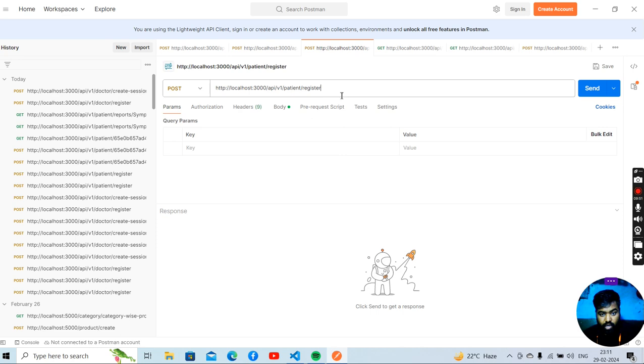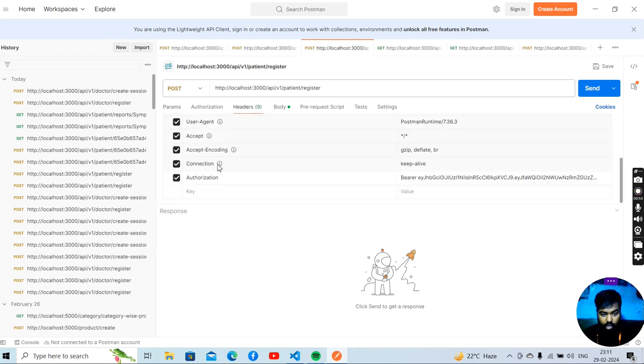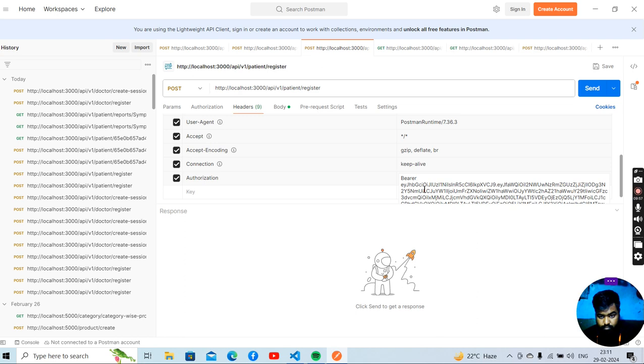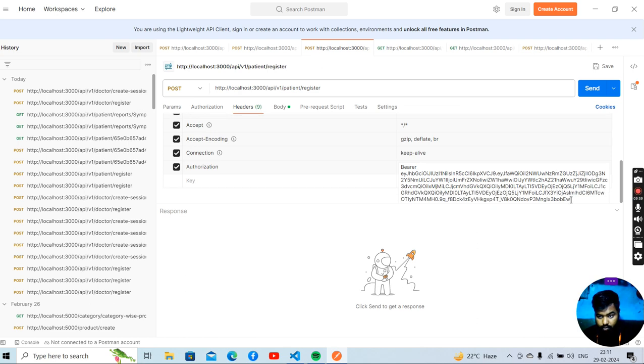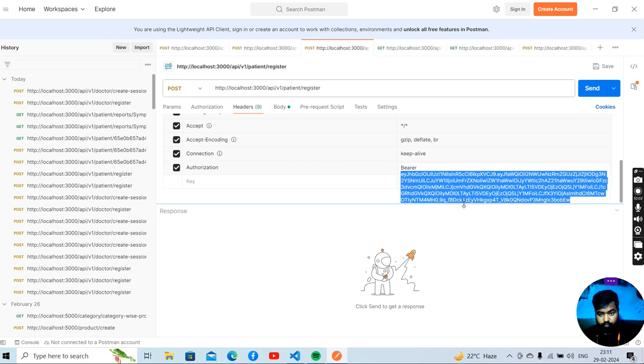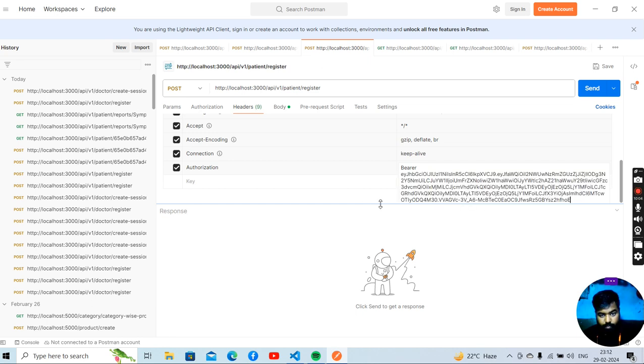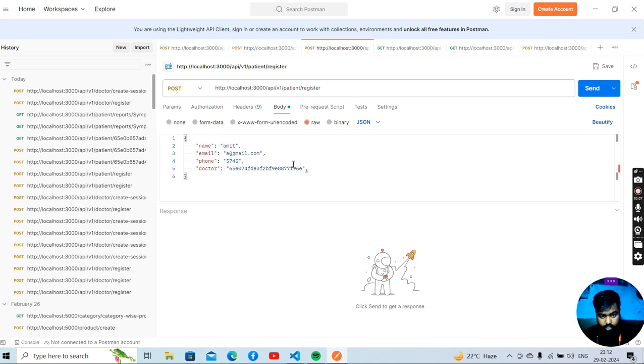So here I have given a route to register a patient. In the headers I have already given the token, so I have to update the token here. So my bearer token has been updated. Now I have to register a patient. Let's write a new name. I'm giving the name Vikas here. Then the email wb@gmail.com. Here I gave the phone number, and here I have given the doctor ID.